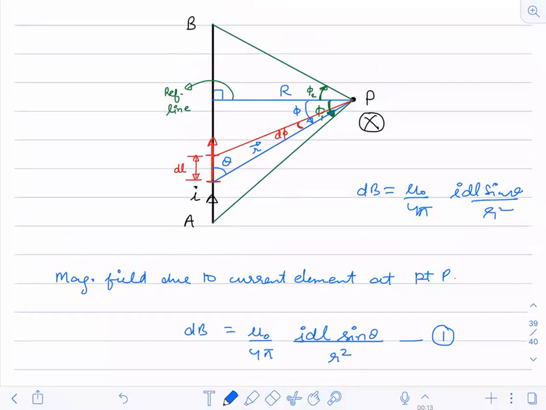If I integrate this equation on the left hand side and right hand side with respect to DL, where the length of the wire is L, will you get the correct equation?